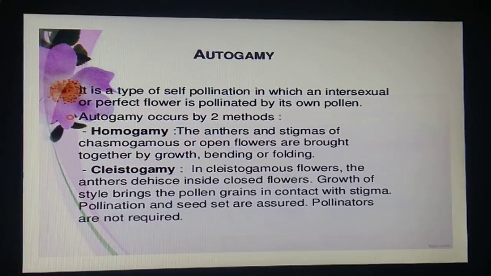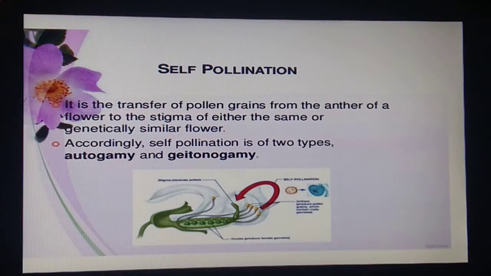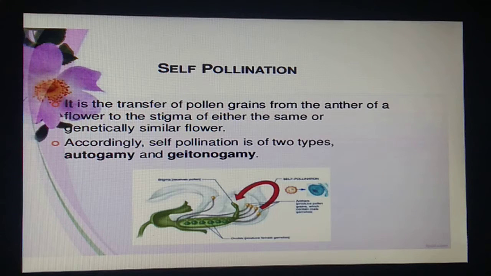See, autogamy is self-pollination only. In this type, pollination is achieved within the same flower. It's an obvious thing: if it is self-pollination, it can be achieved only within the same flower. So what happens in this case? Transfer of pollen grains from the anther to the stigma of the same flower. This is what autogamy is. So it mainly happens in bisexual flowers, where both male and female gametes are within the same flower.